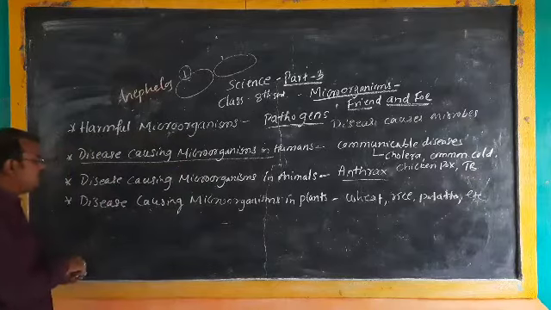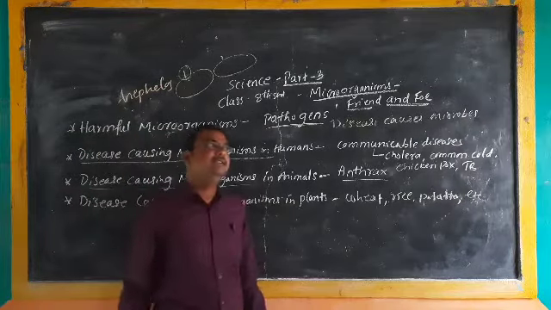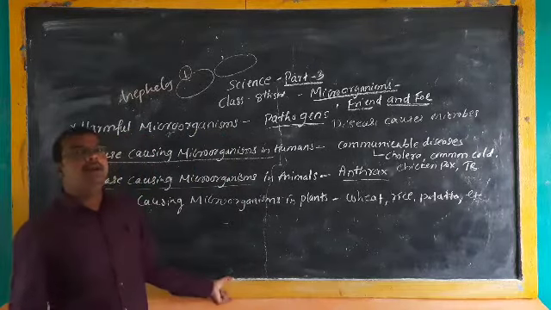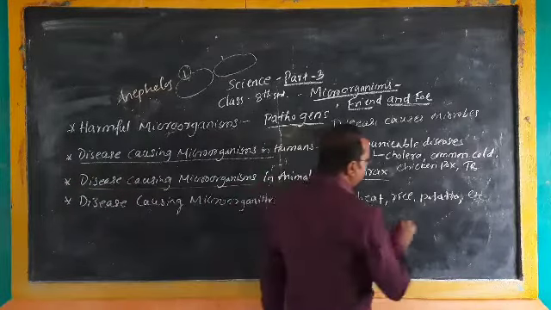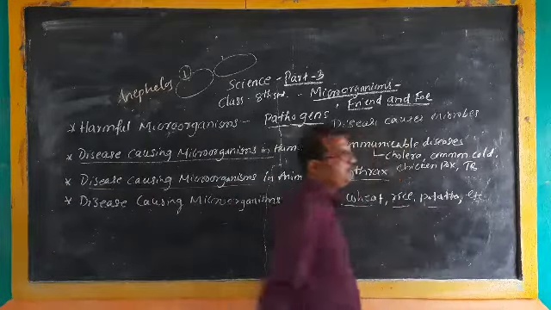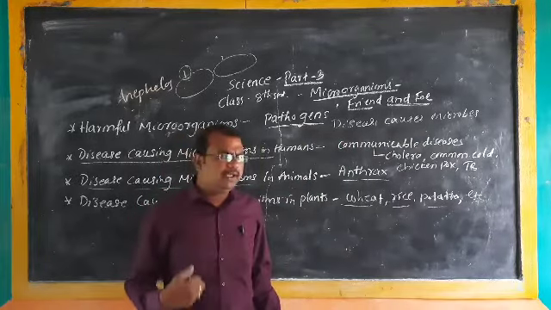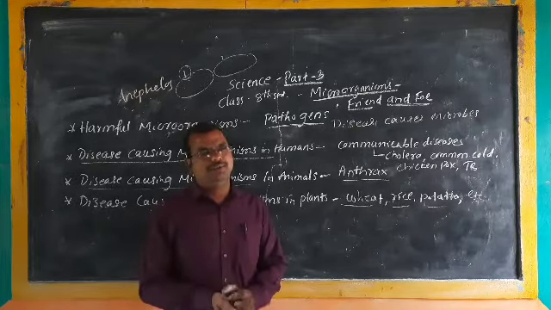Diseases are caused not only in animals and human beings but also in plants by microorganisms, like in wheat, rice, potato, apple, orange, banana and many other plants. What do they do?